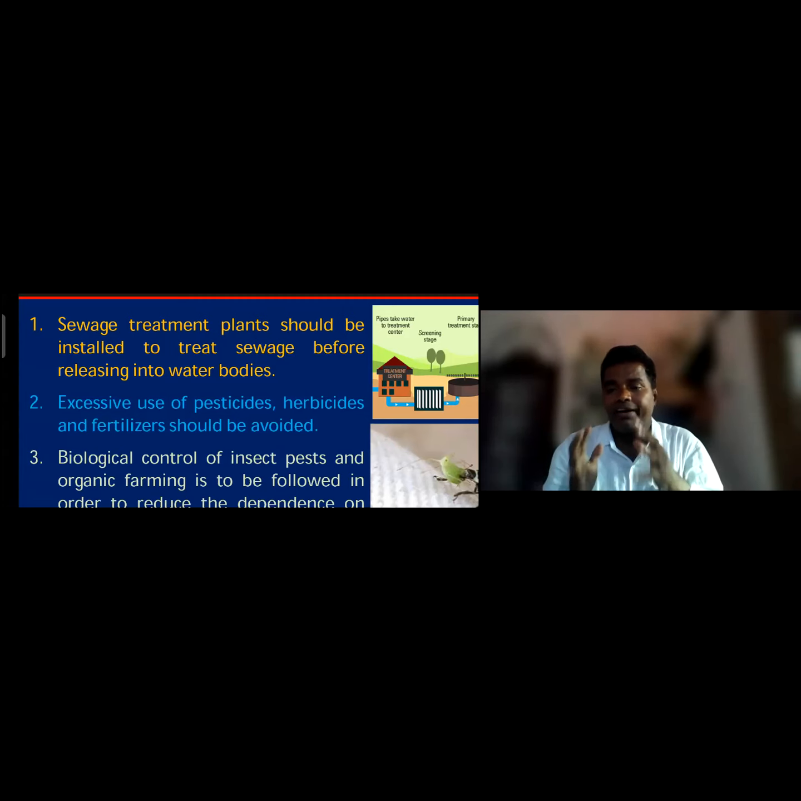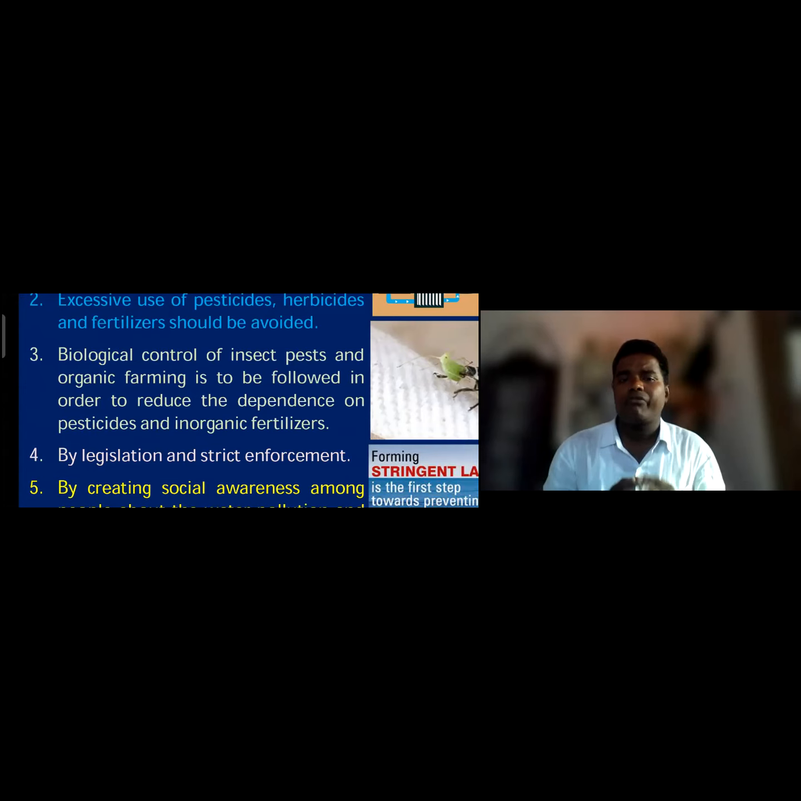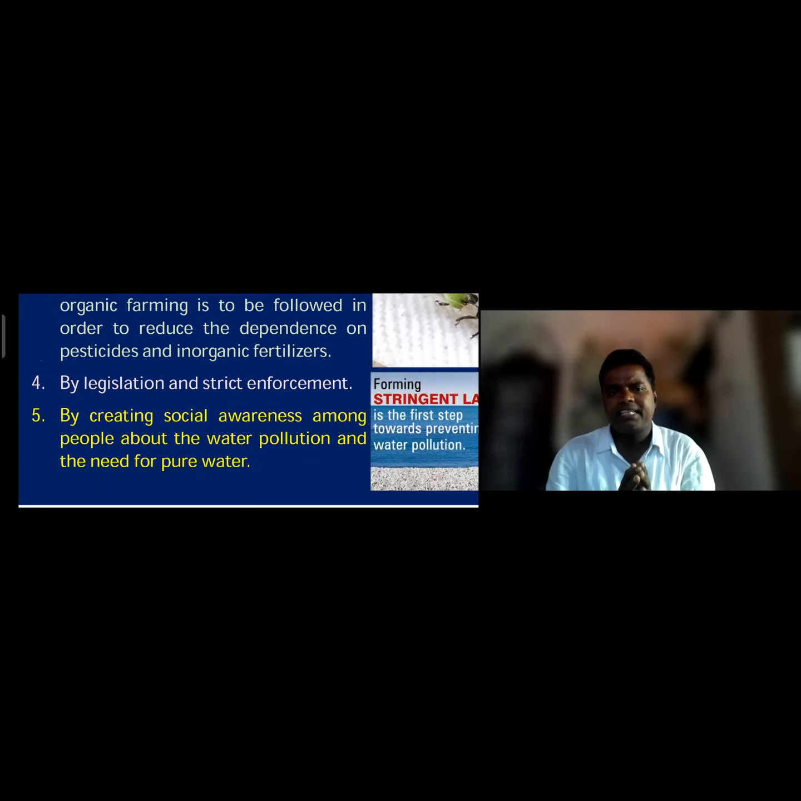So that's why nowadays, to avoid this type of pesticides, we use organic production, that is, organic farming methods, and biological control of insect pests. Organic farming is to be followed in order to reduce dependence on pesticides, using organic fertilizers, along with legislation and strict enforcement.